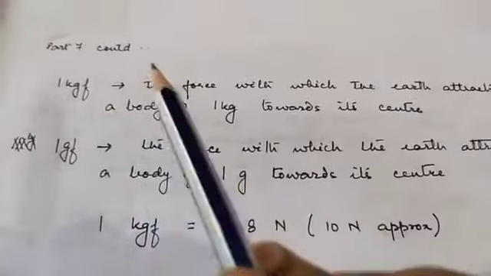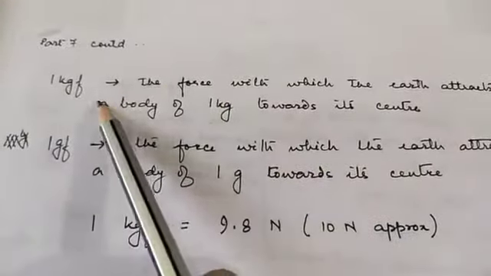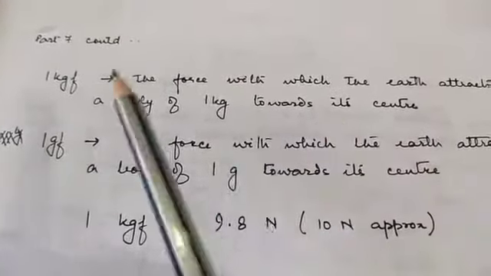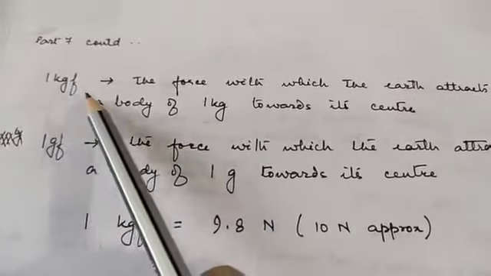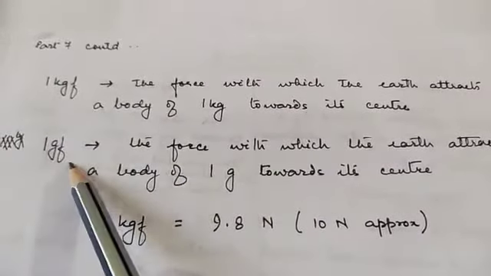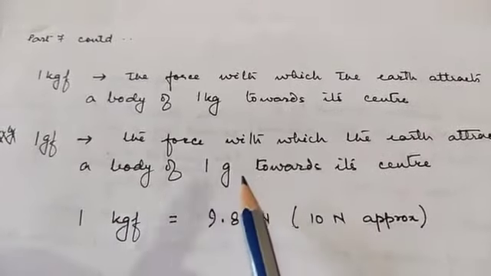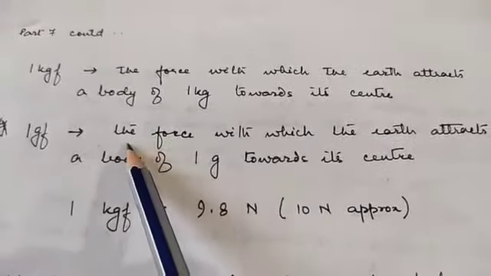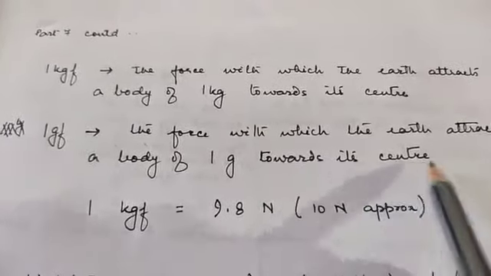Then what is 1 kgf? 1 kgf is the force with which the earth attracts a body of 1 kg mass towards its center. Now, what is gram force? It is the force with which the earth attracts a body of 1 gram towards its center.